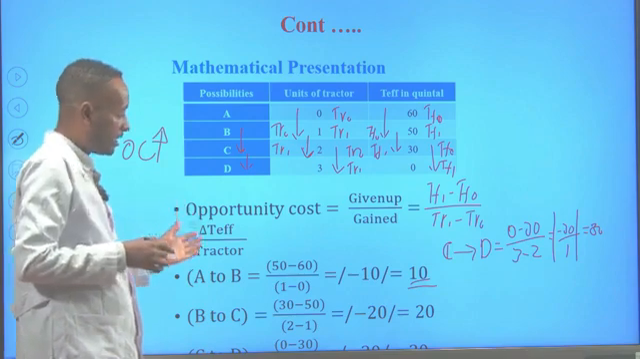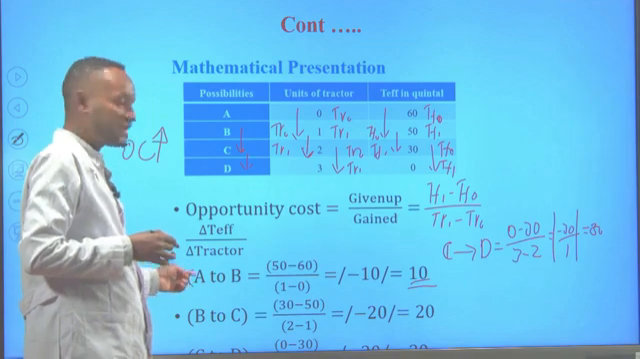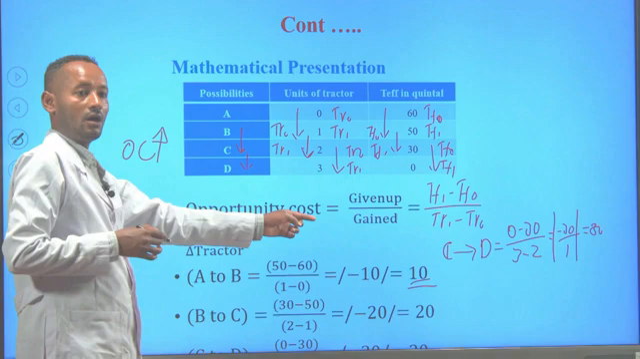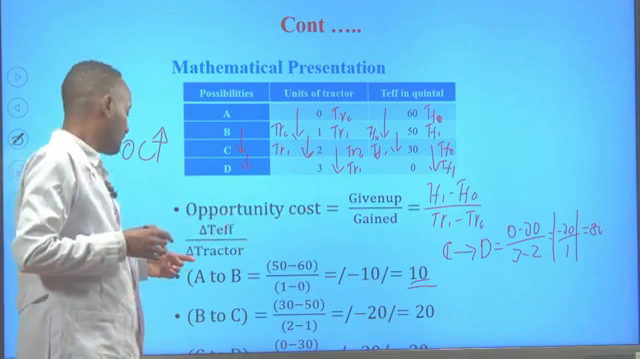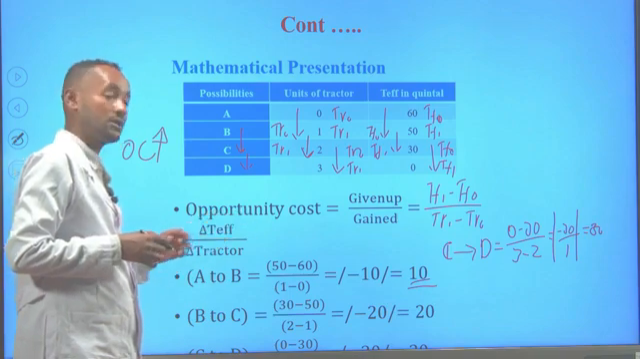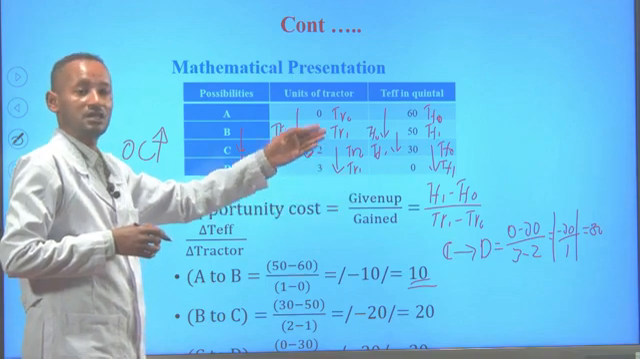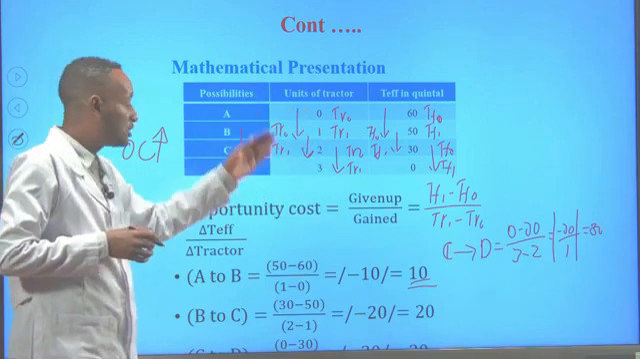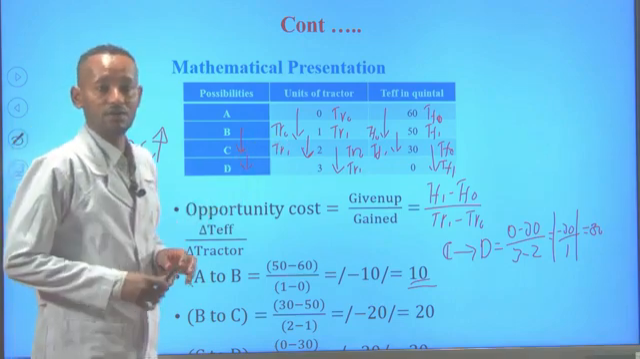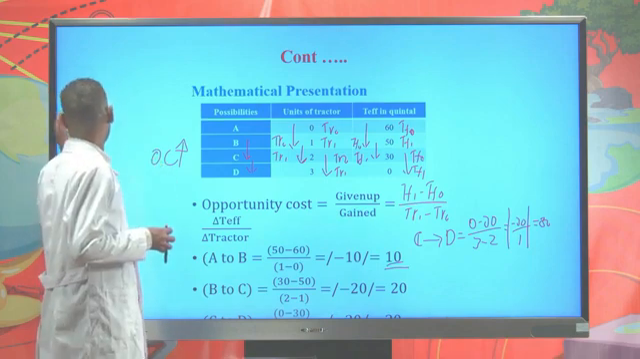For example, from this model, the opportunity cost of producing one tractor when we come across from combination A to B is 10 quintal of TAFE. When we come across from combination B to C, the opportunity cost of producing one tractor is 20 quintal. When we come across from combination C to D, the opportunity cost of producing one tractor is 30 quintal. That means the opportunity cost of a commodity will always increase. This mathematical representation also reveals the law of increasing opportunity cost of a commodity.